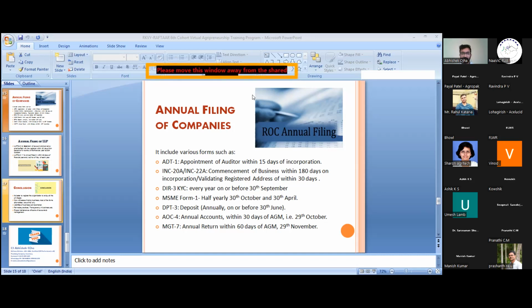So as a professional, I always advise this, that you should go for incorporation of a company, or incorporate an LLP as a startup, because you enjoy a number of benefits which are given by the government and ROC. Otherwise, you don't have any kind of benefits.